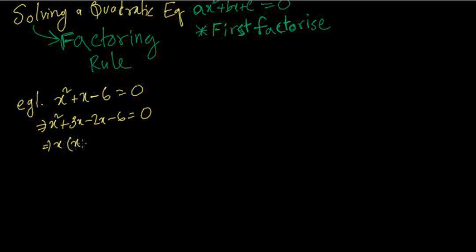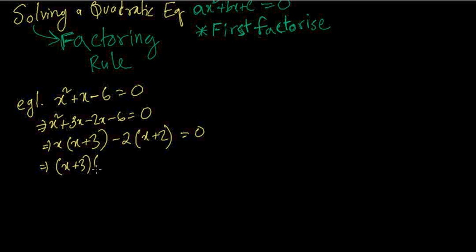If we take x common, it would be x plus 3. If we take minus 2 common, since this is minus, this will be plus, x plus 3, and this will be equal to 0. So it will be x plus 3, x minus 2 equals 0. Now we are going to have two values of x. Now what we do here is x plus 3 equals 0. Therefore x equals, so this is one linear factor.